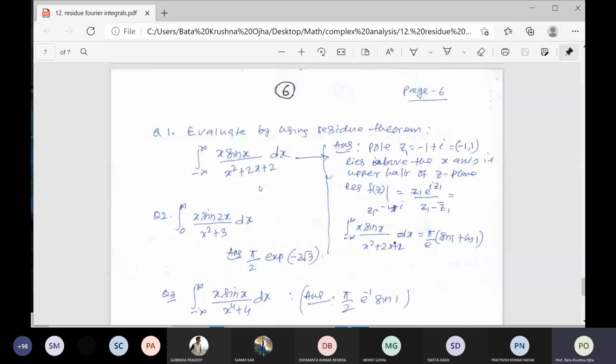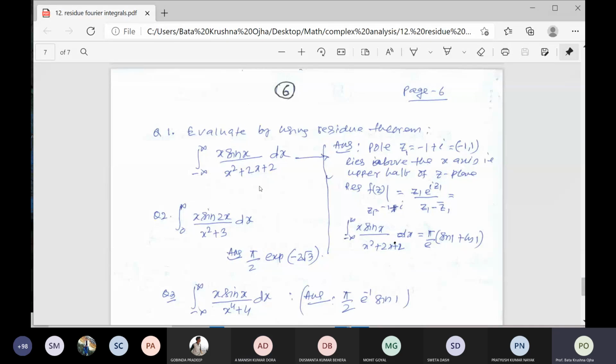Manish Kumar Dora. Manish. Yes, sir. So you have to write the integral form. First write, consider the integral from minus infinity to infinity.